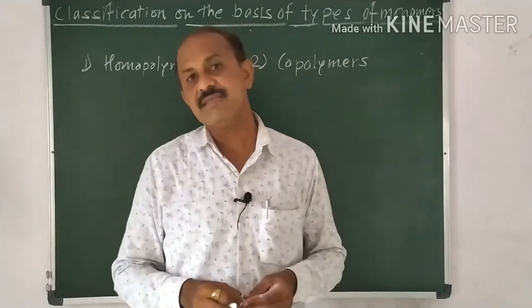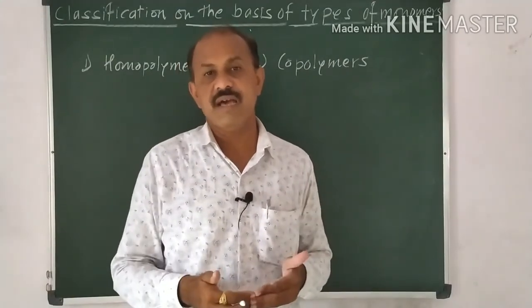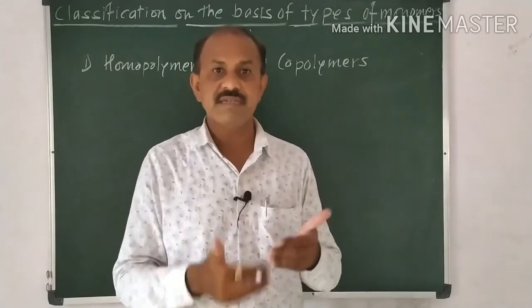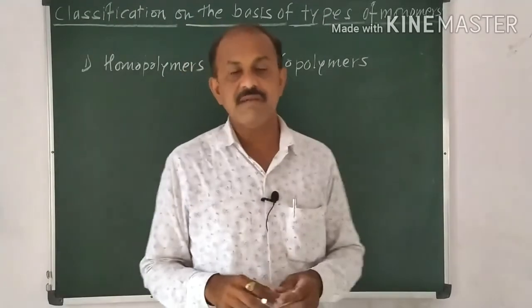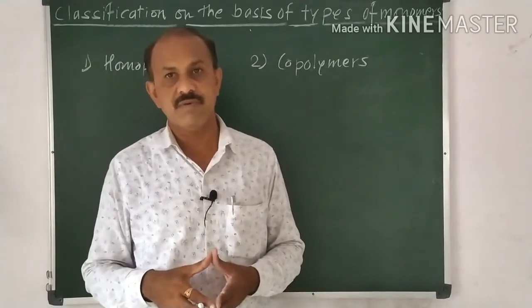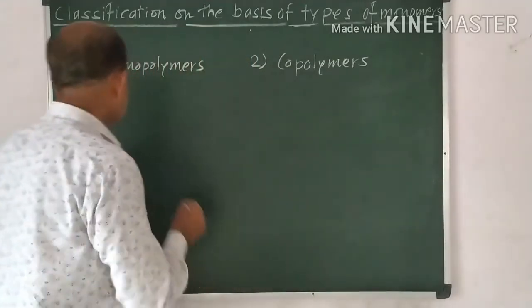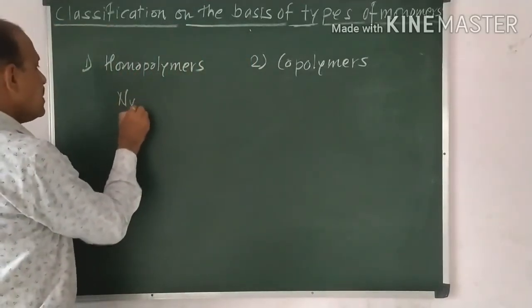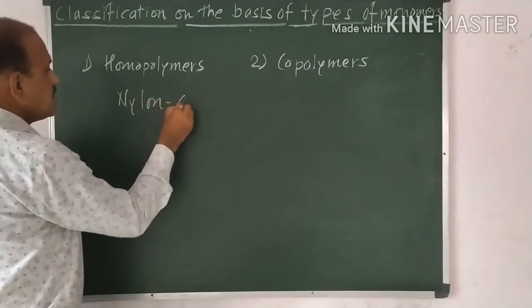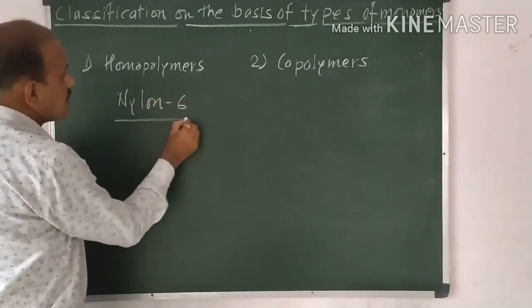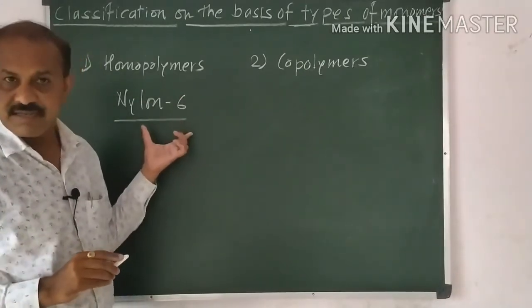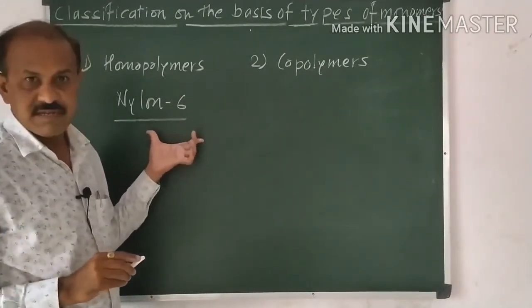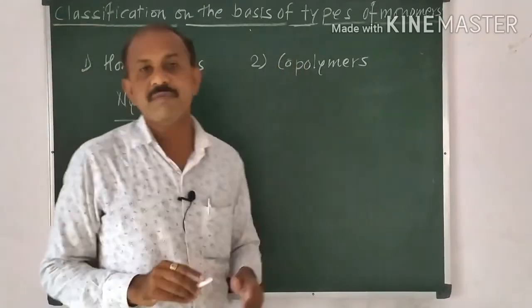In certain cases, two monomers take part by the condensation process. So it is important here. The example of homopolymers is nylon 6, the best example, which we obtain by using epsilon caprolactam. In the previous classification, we discussed an example of this. Now, what are copolymers?